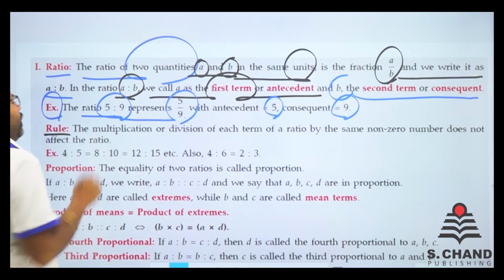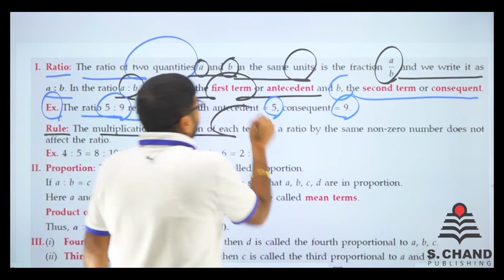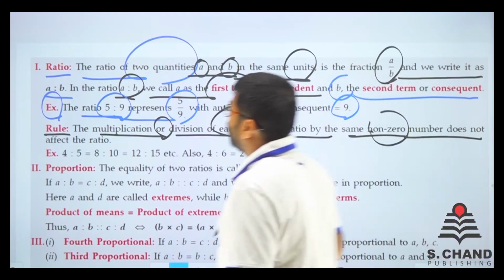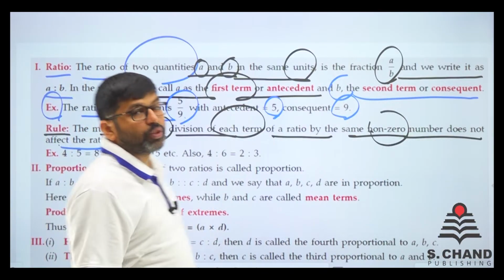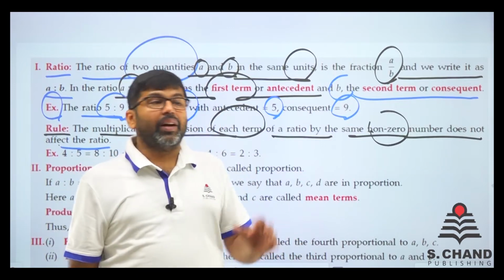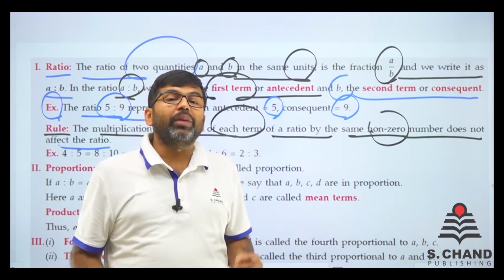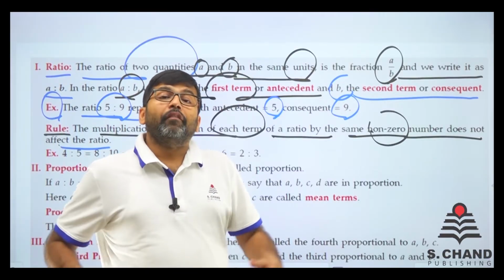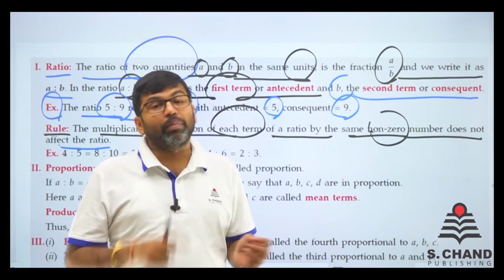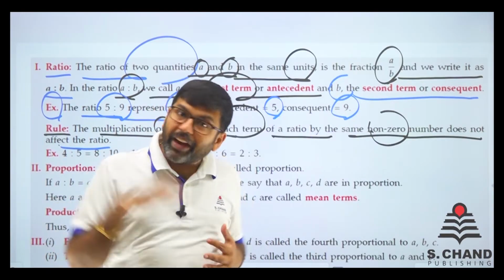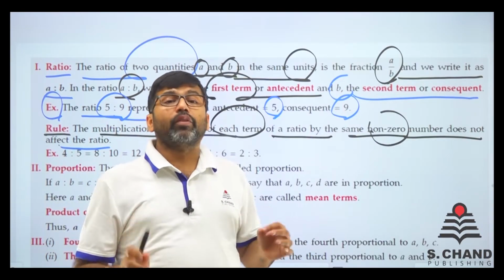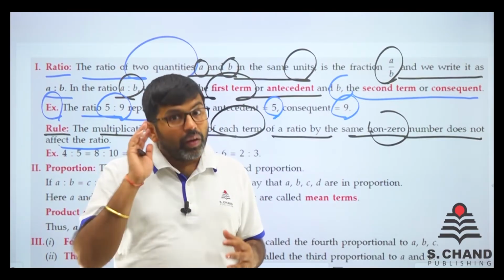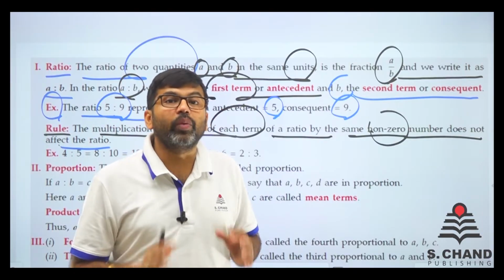Now, what is the rule? The multiplication or division of each term of a ratio by the same non-zero number does not affect the ratio. Do you understand this point? If it is a ratio and we multiply both the consequent and the antecedent by the same non-zero number, or we divide by the same non-zero number, it won't affect the ratio. That means the ratio will be the same.